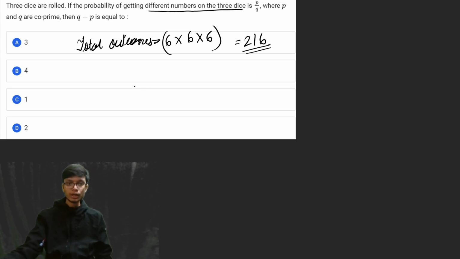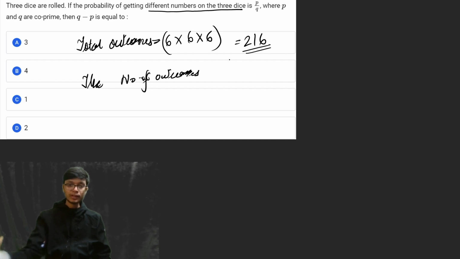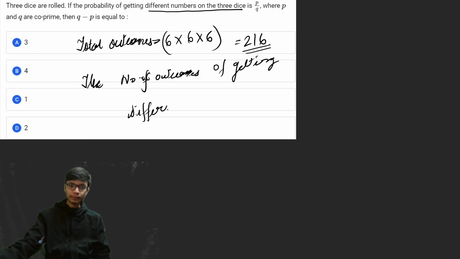And out of these, we need the number of outcomes of getting different numbers on the 3 dices.